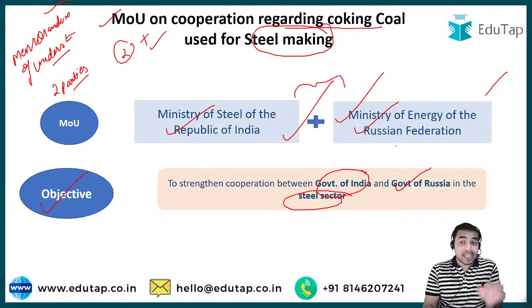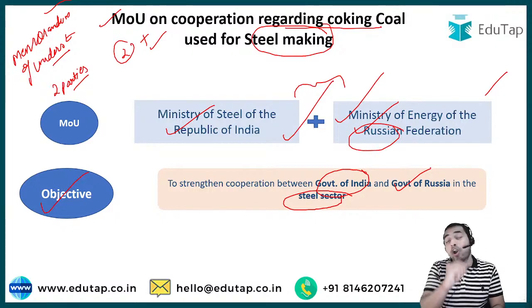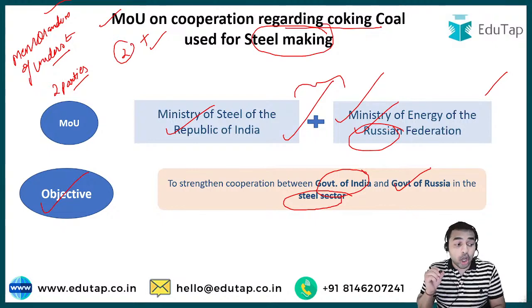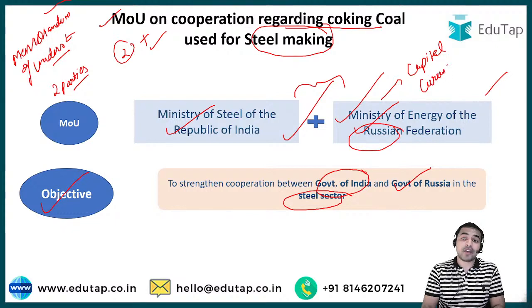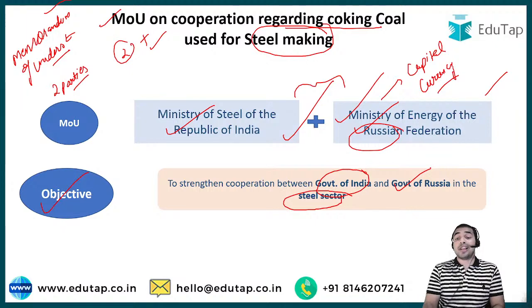And guys, see, now Russia is in the news here. So whenever you find any foreign country in the news, you are always required to cover the static part of that particular country. That is, you are required to cover what is the capital of that country, what is the currency of that country. For example, for Russia it is the Russian ruble. So you are always required to cover those things.